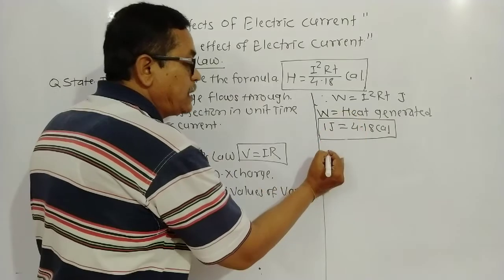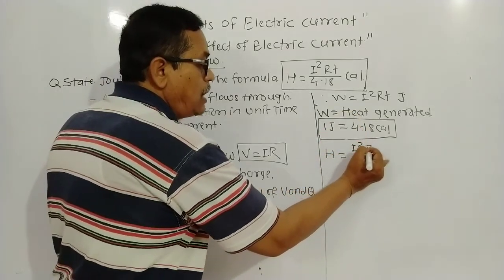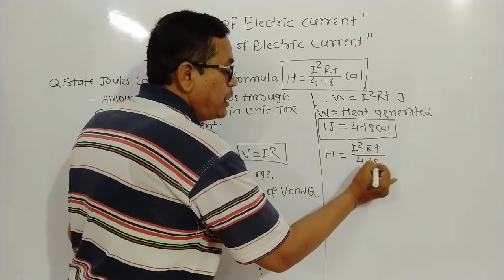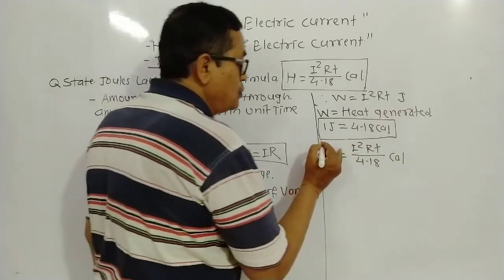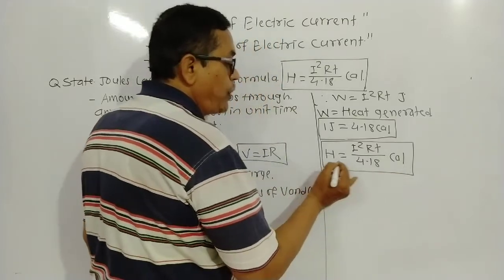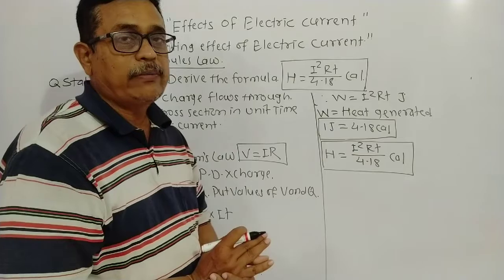Instead of W we take H. H equals I square RT upon 4.18 calorie. Look here, we can derive this formula.